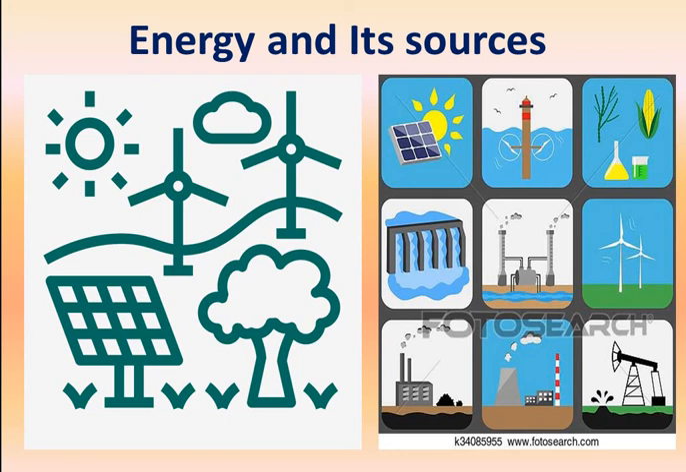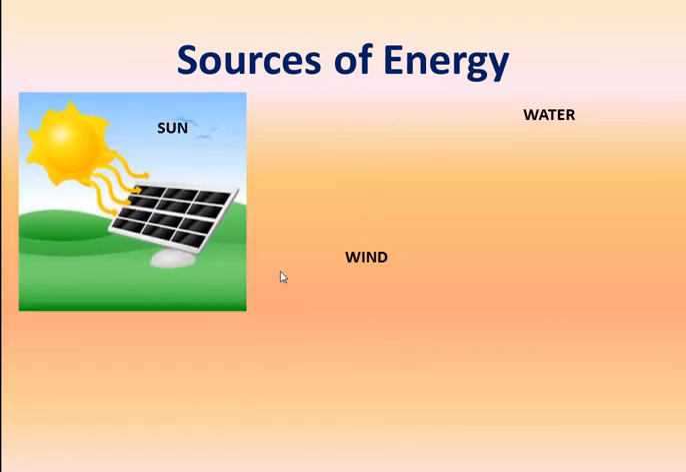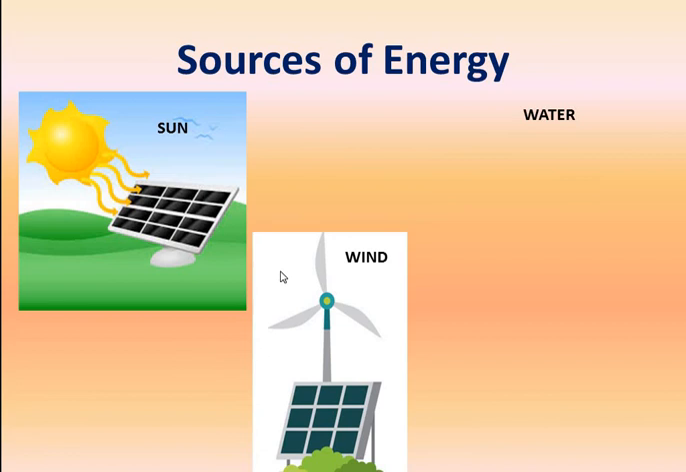Energy exists in various forms such as chemical, mechanical, heat, light, electrical, magnetic and sound. All types of energy you can easily see on the screen, right? These are the examples of the different forms of energy. Now let us discuss different sources of energy: sun, wind and water.